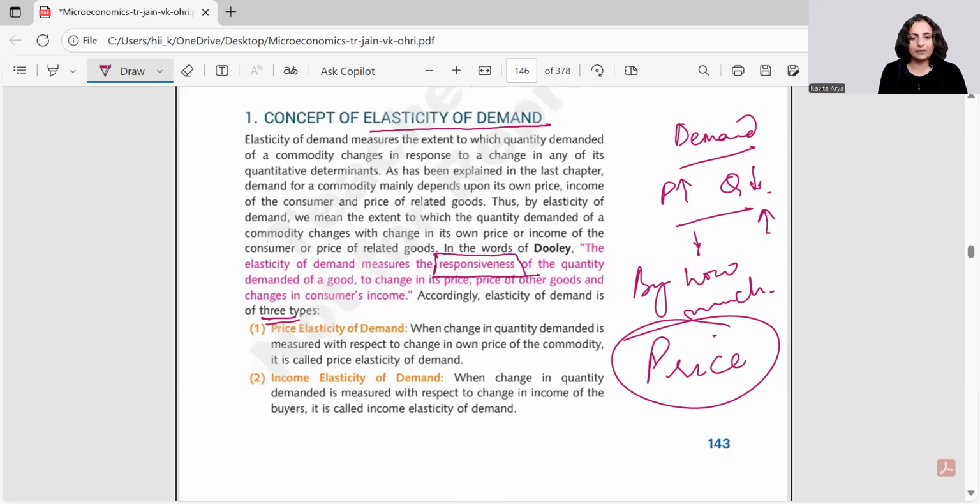And that force can be the price, the income, or the price of related goods. When we are measuring the change in quantity because of the change in its own price, then it is price elasticity. But when we are checking the change in the quantity demanded with respect to the change in the income of the buyer, that concept talks about the income elasticity.